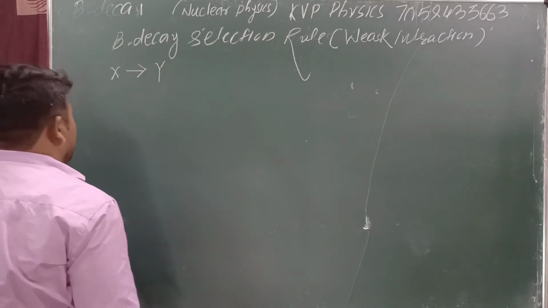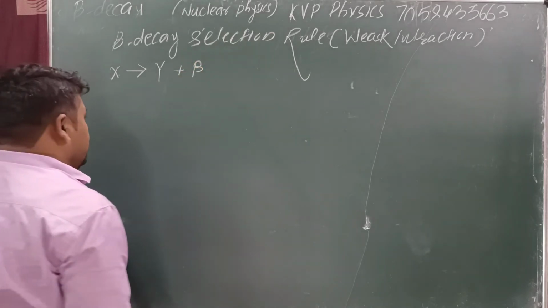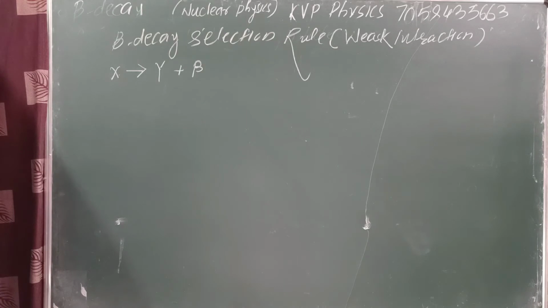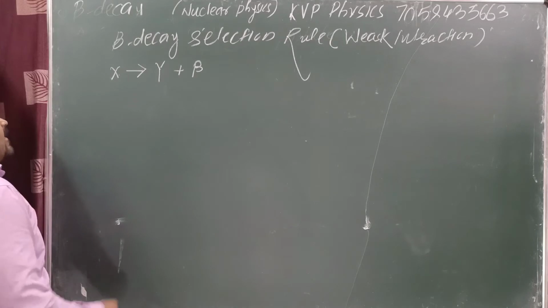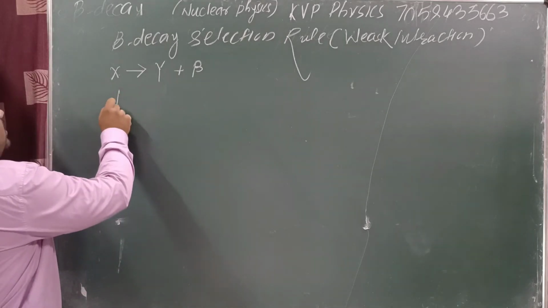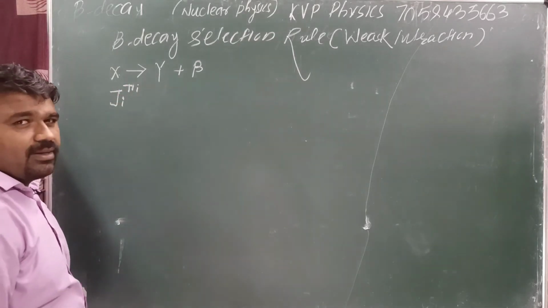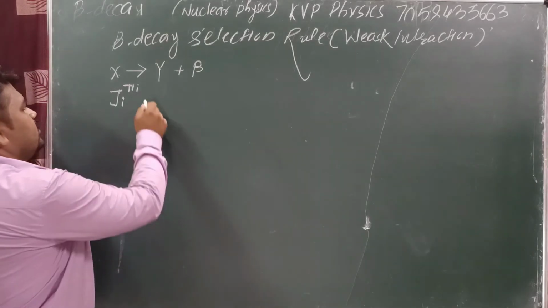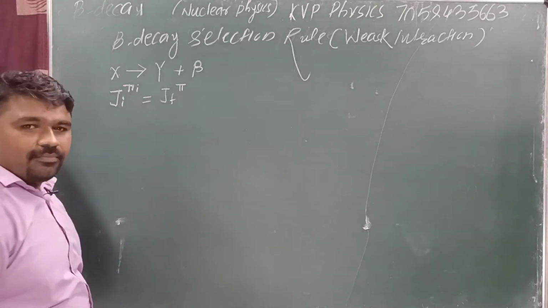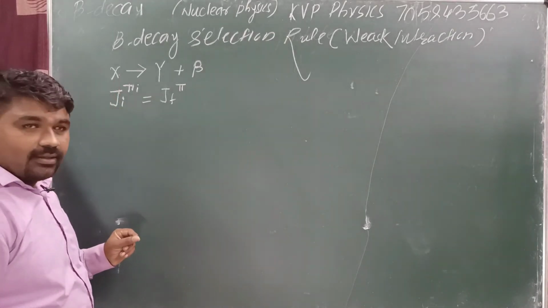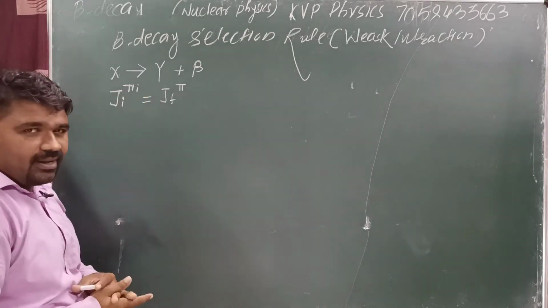Y particles with emission of beta. Yes or no? Beta may be positive or negative. Now we can find the spin parity: Ji, pi I is equal to JF, pi F. This is for the initial atom, this is for the final atom. Spin parity for initial atom, spin parity for final atom.